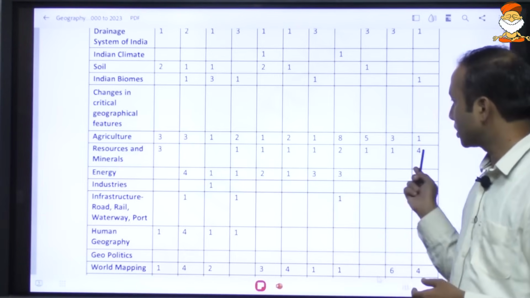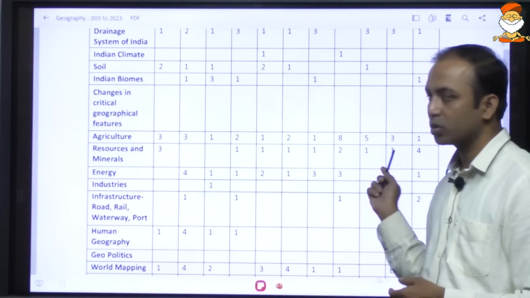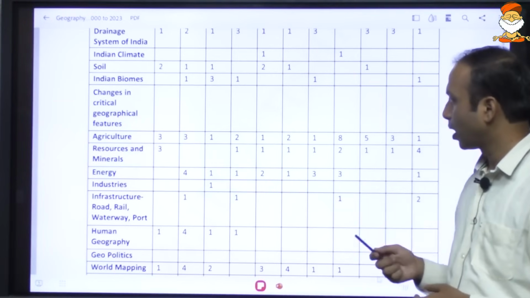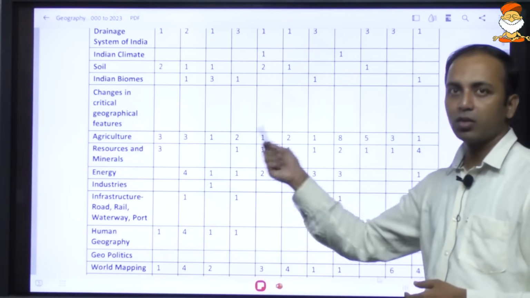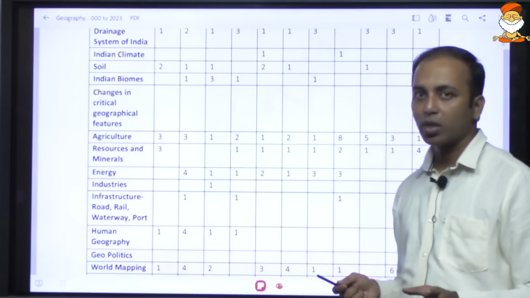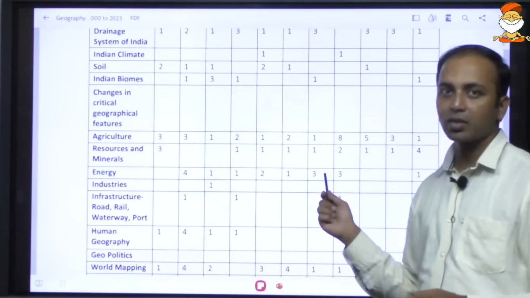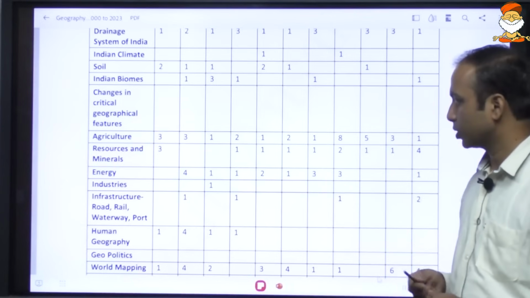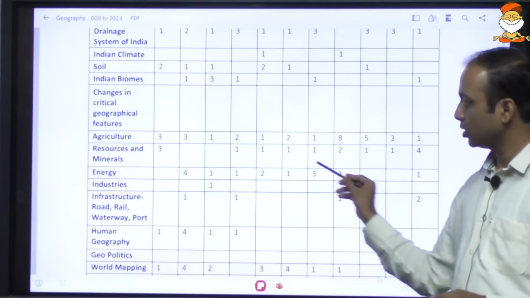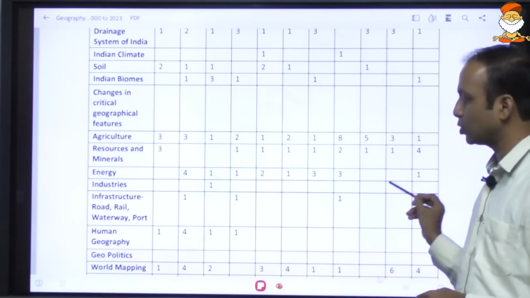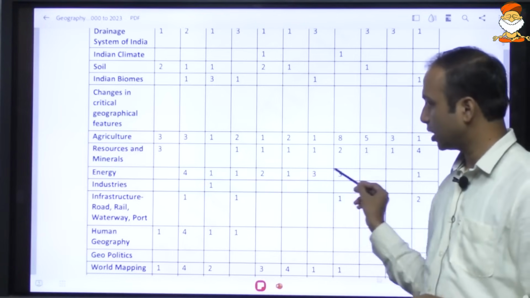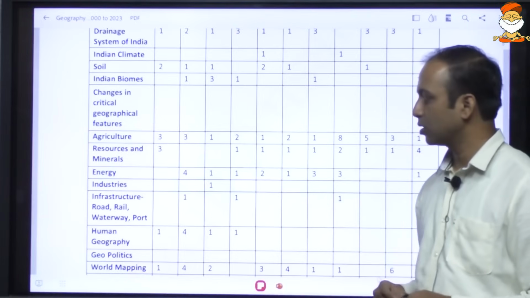There are questions on minerals, as you can see in recent years, resources and minerals. They were consistently asked a good number of questions, and most of these earlier used to be very fact oriented or data oriented questions, but in recent years they are asking more current affair based questions. Similarly, you can take the topic of energy. In the last 3 years they have asked only 1, but if you take the trend of the last 10 years, consistently they have asked almost every year.